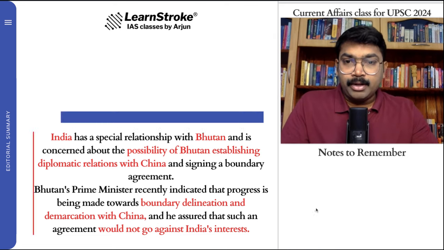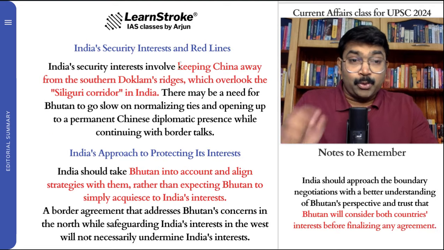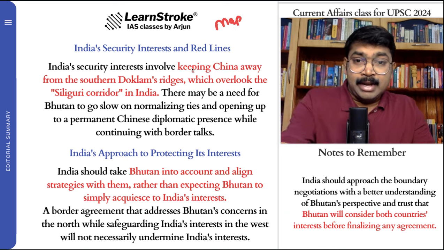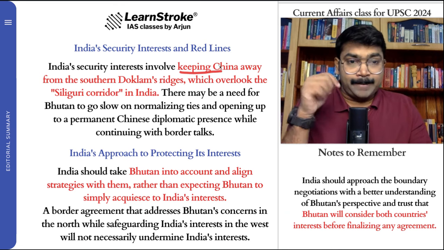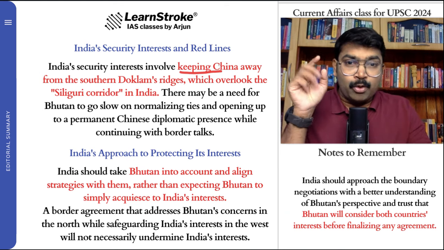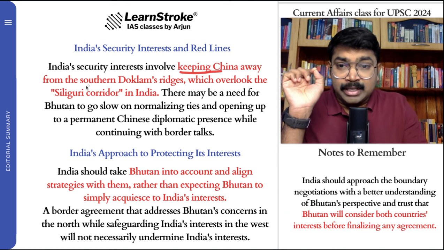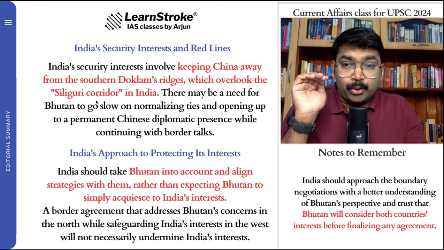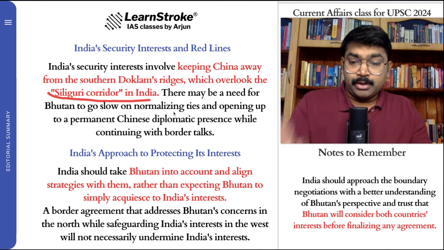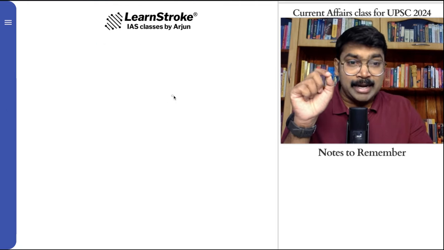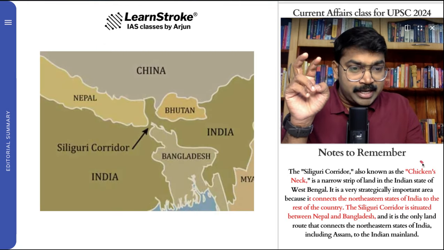So let's go into India's interest. If you look at the map of India, the one interest that India has is to keep China away. That's it. When Bhutan is open to China, China will come to Bhutan, and then it's very near. India wants to keep China away from the southern Doklam ridges. So please find out where is Doklam. Very important. It has been appearing in the news, and it overlooks the Siliguri corridor in India. So very, very important. Where is this Siliguri corridor? Let's quickly understand. It's called the Chicken's Neck.